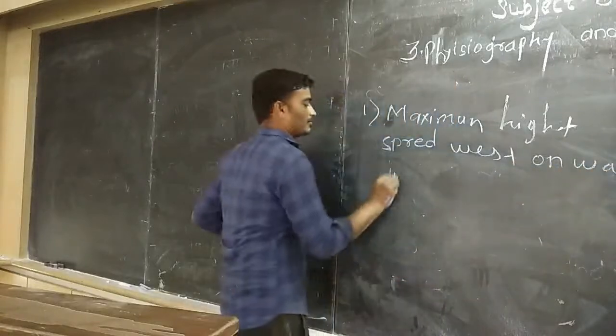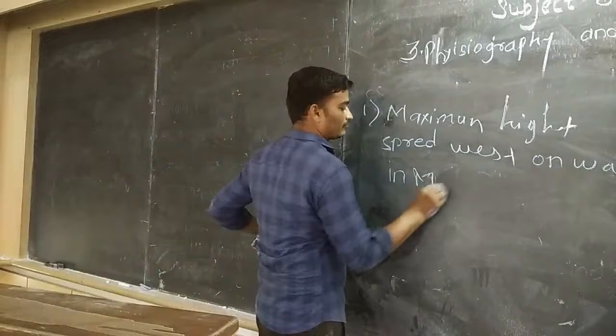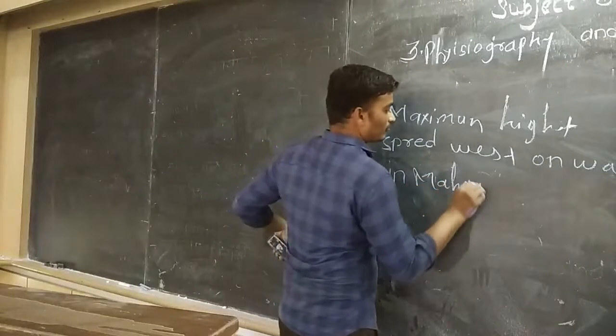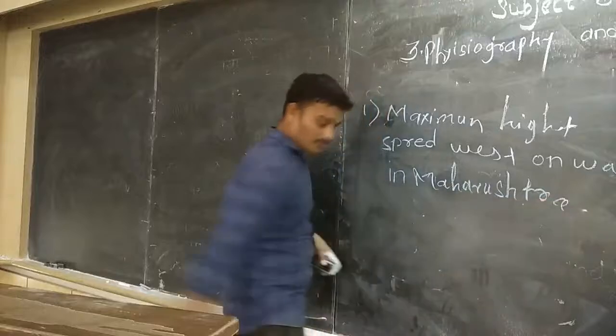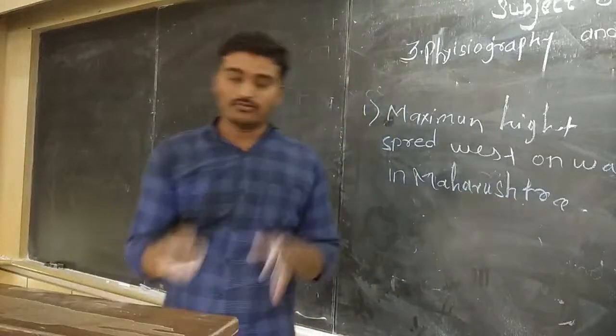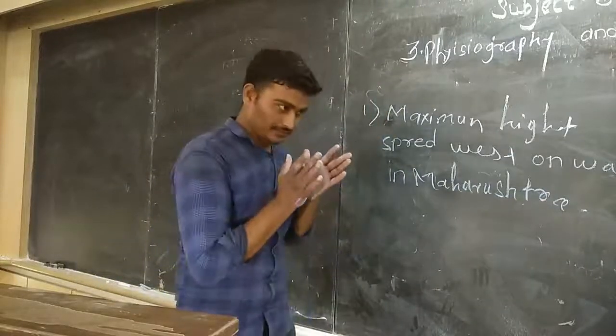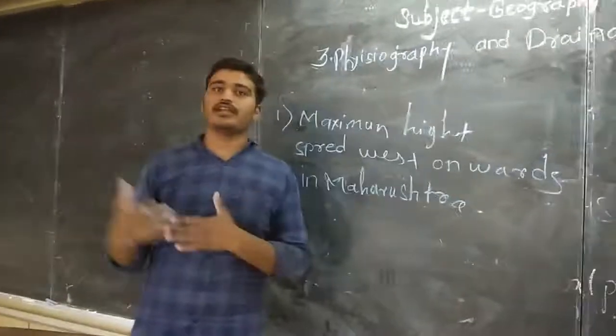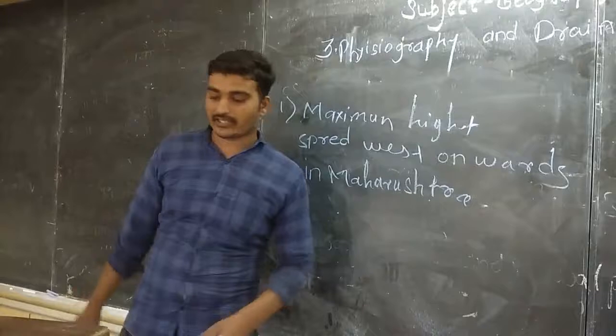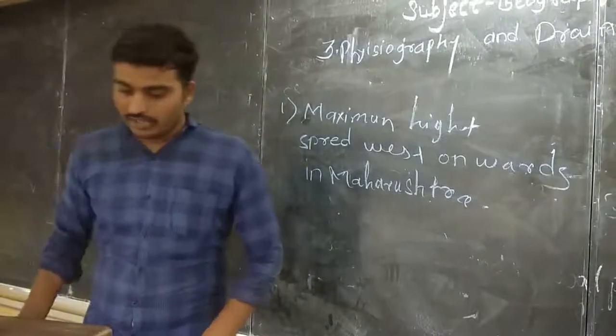In Maharashtra. So we can see the exact direction in which the Sahyadri ranges spread to a greater height: westwards. So next question.